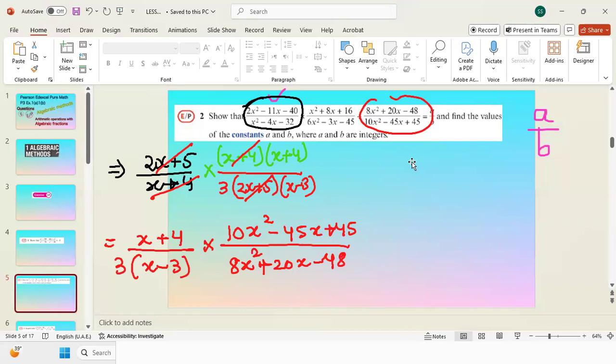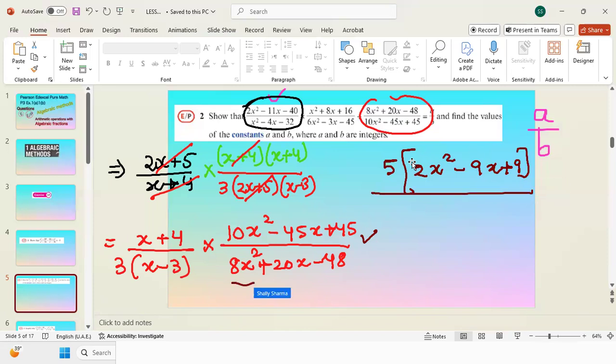Now I will be simplifying each of these again. From the top one, I can take 5 common, so it will be 2x squared minus 9x plus 9, divided by, I can take 4 common from the denominator, so it will be 2x squared plus 5x minus 12. That is the first thing.